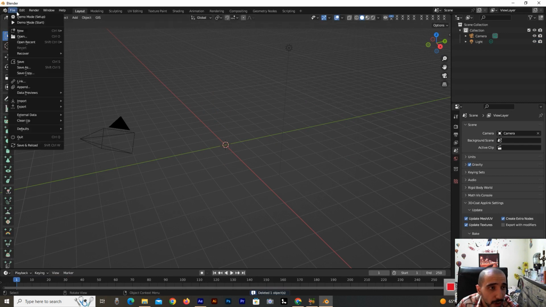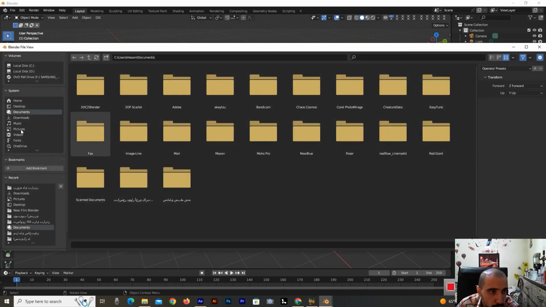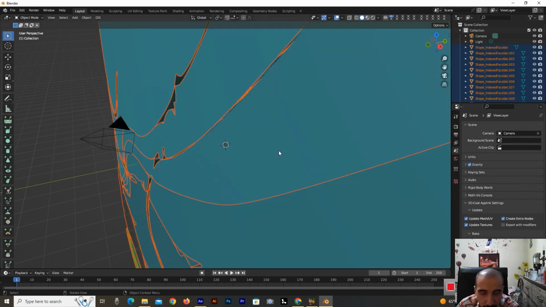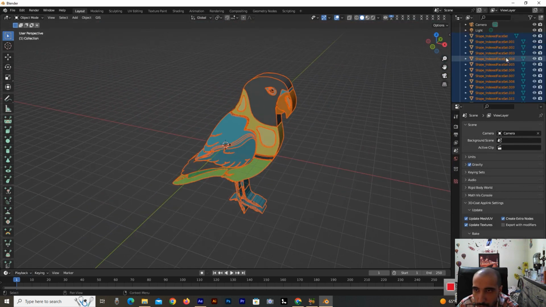I go to File, Import, and select this option, X3D extension. I go to the download folder where I extracted this file and select this. Now import, select Import X3D VRML2. Click. Now it's ready. So beautiful.